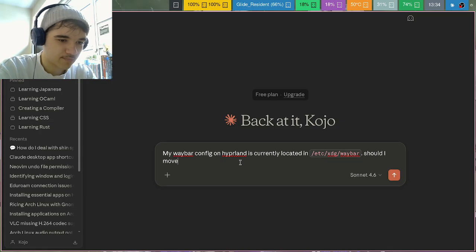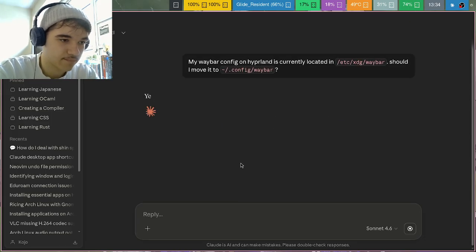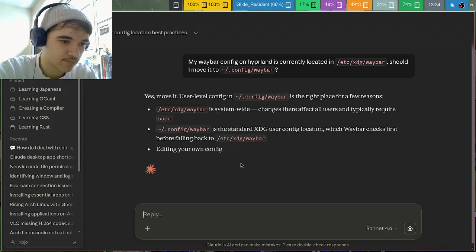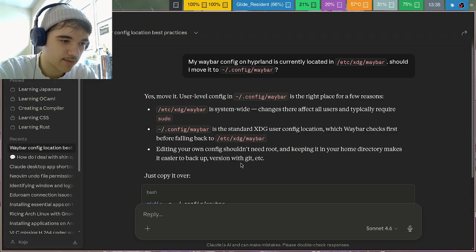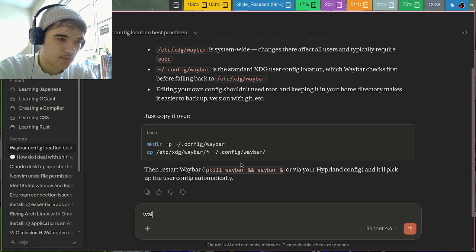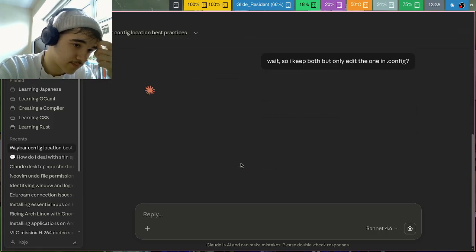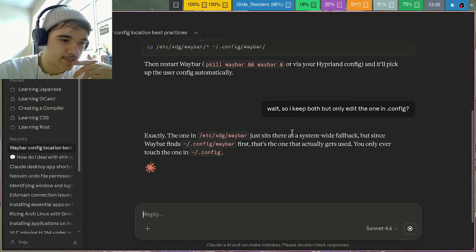Should I move it to home/.config/waybar? Yes, move it. Okay. So do I copy it or move it? Wait, so I keep both, but only edit the one in .config? Exactly. Okay, sick.